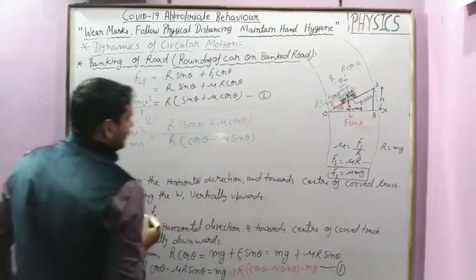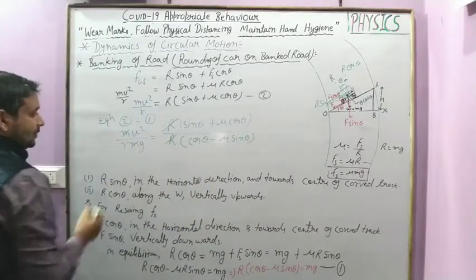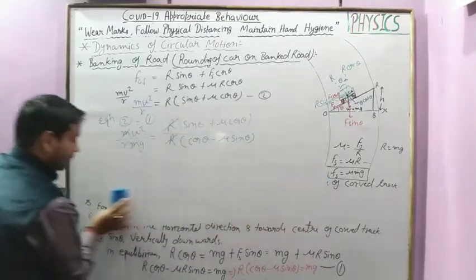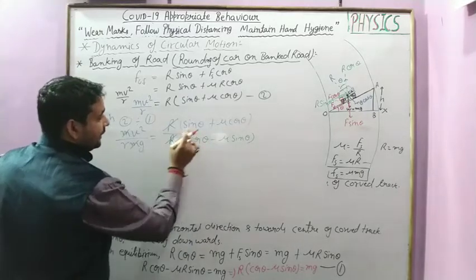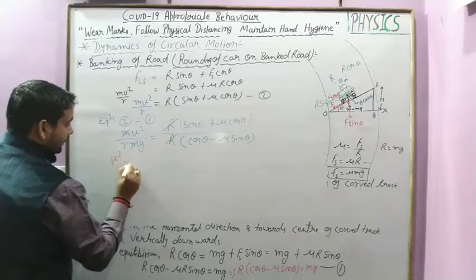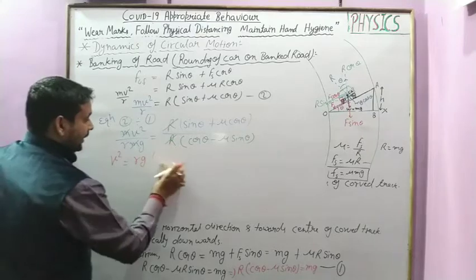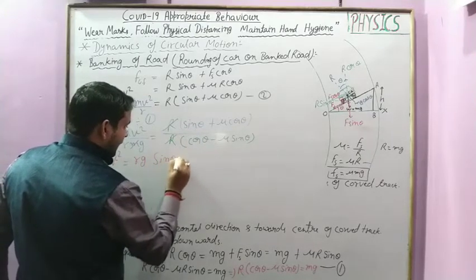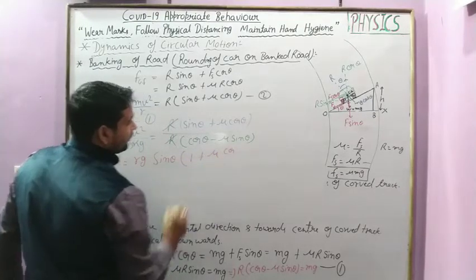It is clear? Now from here this R cancels and m cancels with m, and from here we get finally, after taking sin as common, v square is equal to rg, multiplied on the right side.